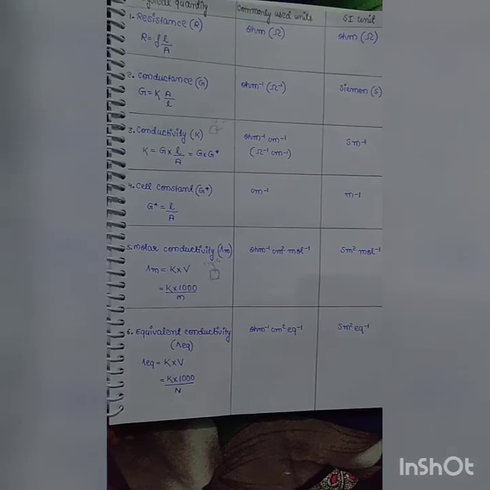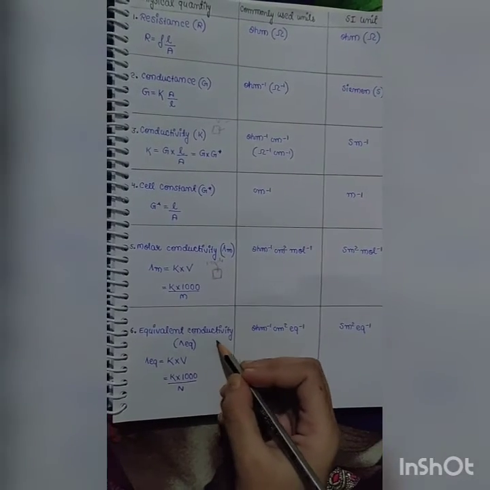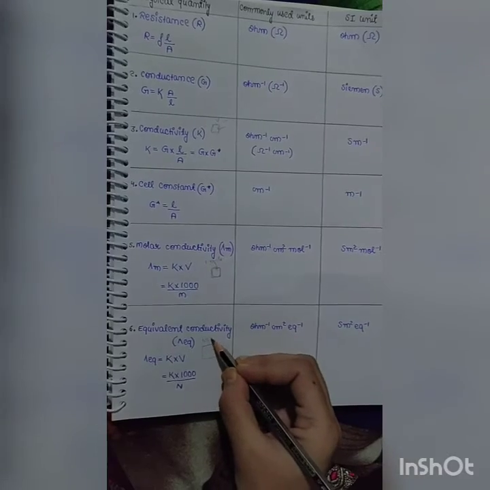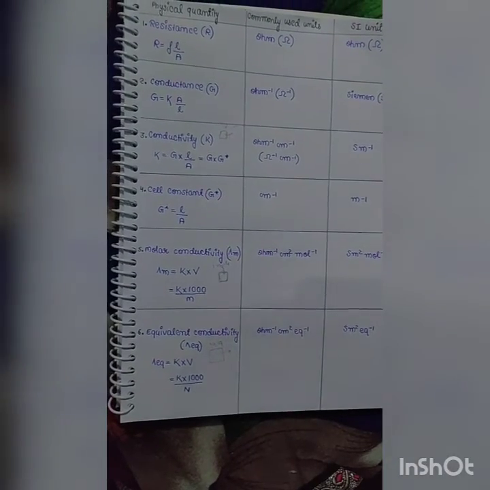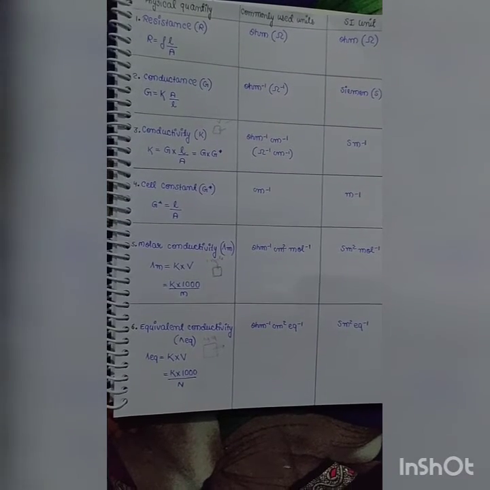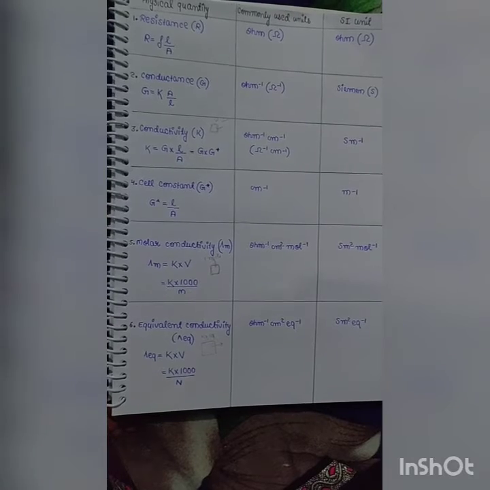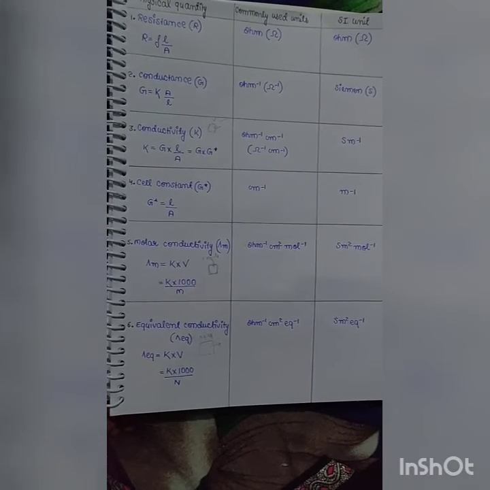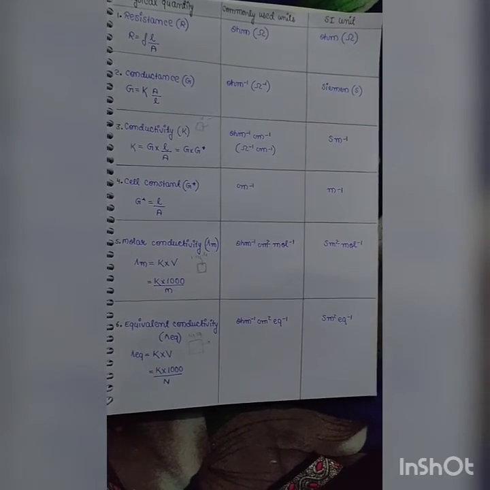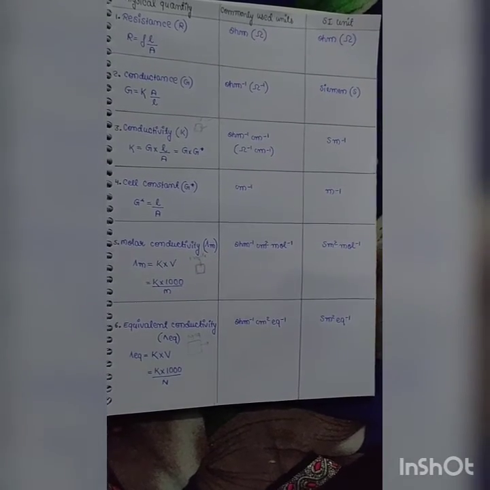Next is equivalent conductivity. The conductance of that much volume which contains 1 gram equivalent of an electrolyte is known as equivalent conductivity, and its value is kappa into volume, or kappa into 1000 upon normality, where its commercially used unit is ohm inverse centimeter square per equivalent, and SI unit is Siemens meter square per equivalent.